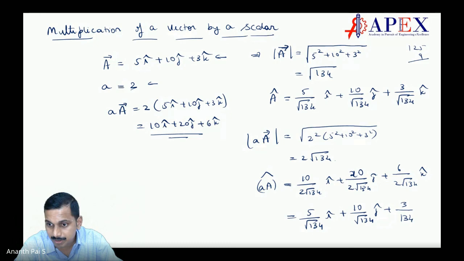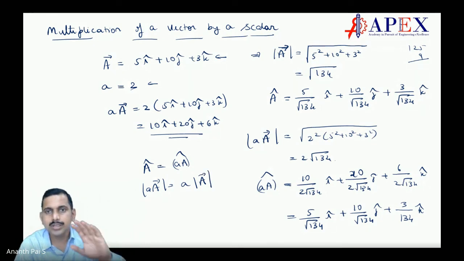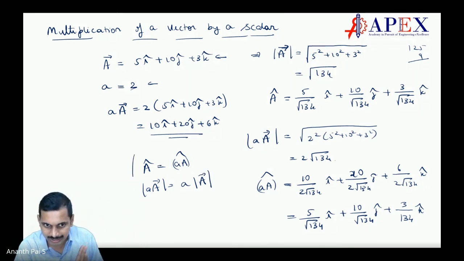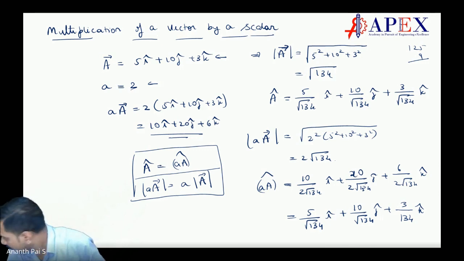So direction of A is equal to direction of aA. Makes sense? But magnitude of aA is equal to a times magnitude of A. But is this rule correct is the question. Let us see that. You don't get to say that this is 100% right. There are exceptions. Where are the exceptions? We will see.